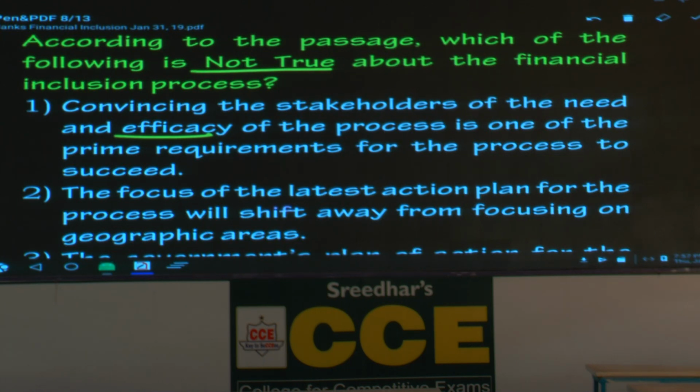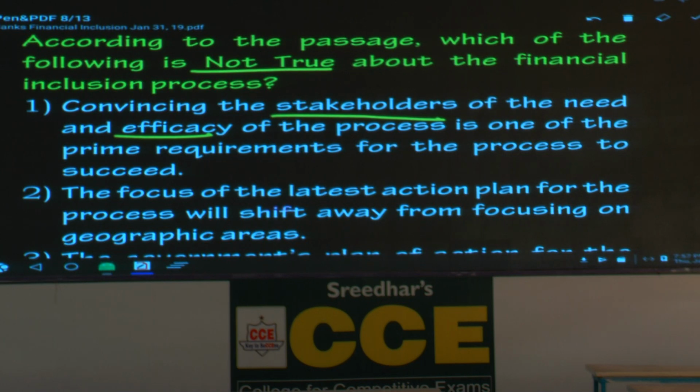Convincing the stakeholders, underline the word stakeholders, means what? Persons interested or people interested. Convincing the stakeholders of the need and efficacy of the process is one of the prime requirements for the process to succeed. If you don't convince them, why will they come forward? Whether you read the passage or not, it's common sense. It is true.